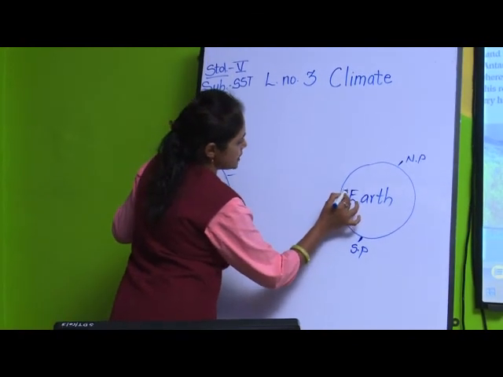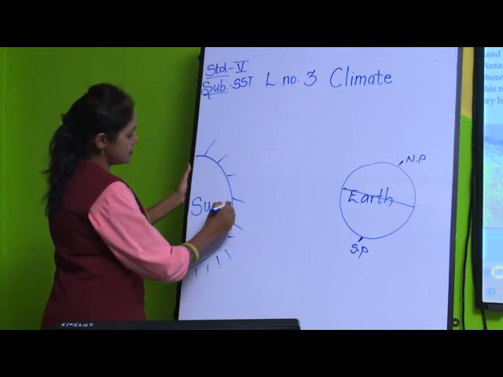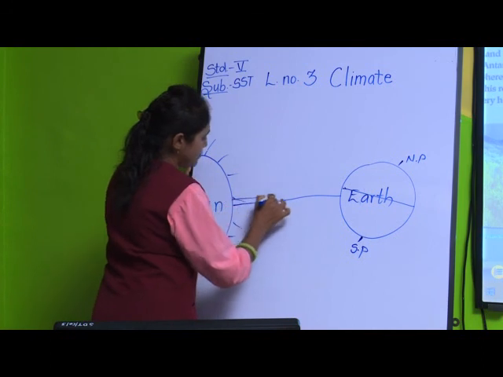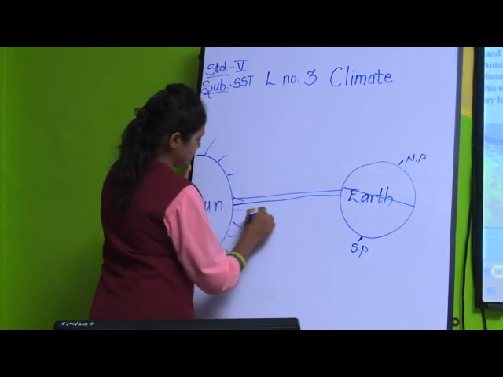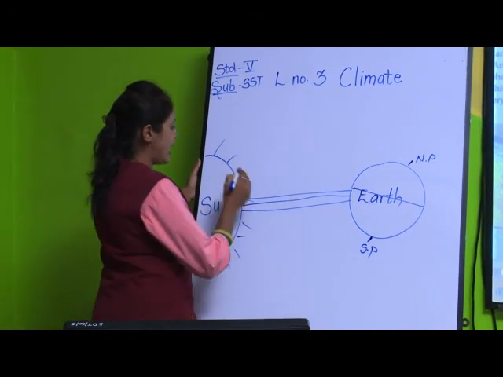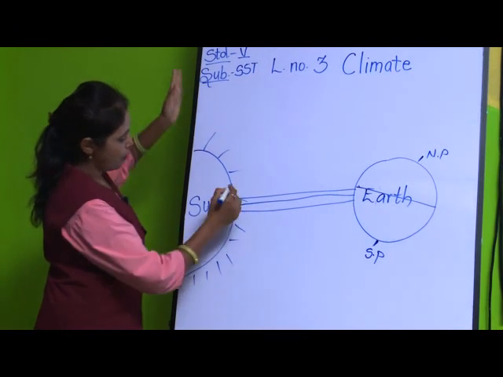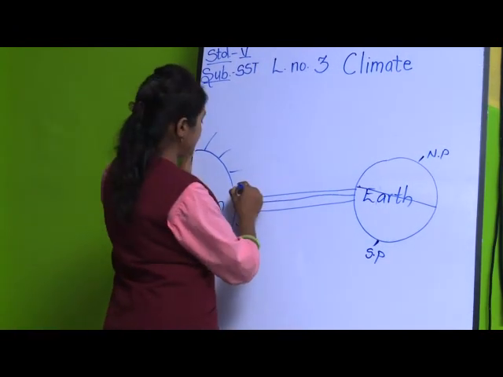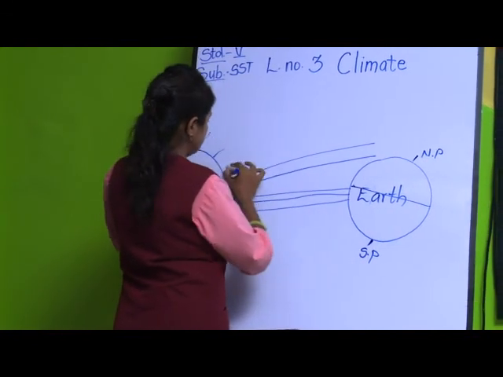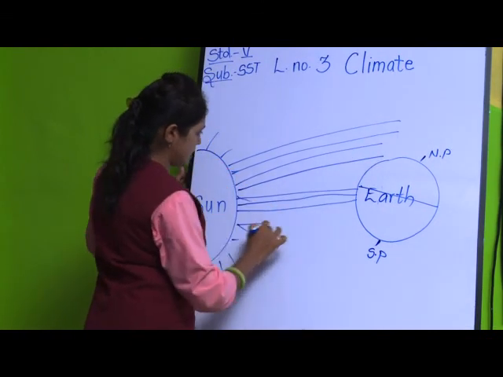This is the equator here. Okay. Now, when the sun rays are coming here, see how it comes directly to the equator. It falls directly on the equator, and then as it moves on, when the sunlight passes, what will happen? The rays will go slant, right? Can you see this? Rays are passing slantly.